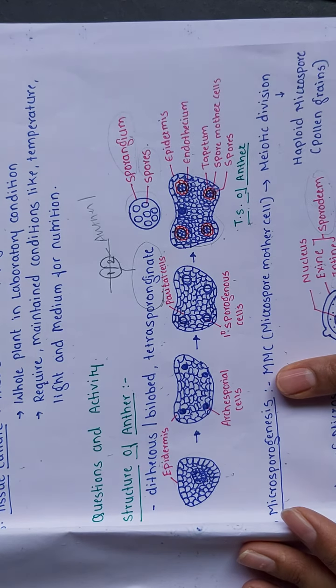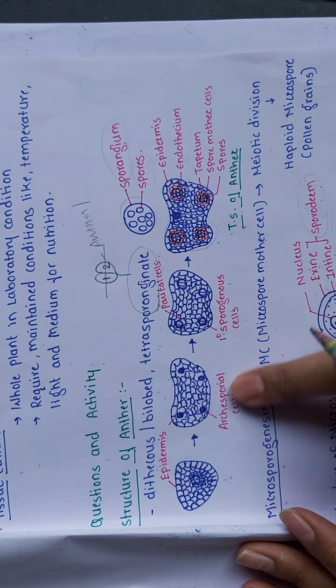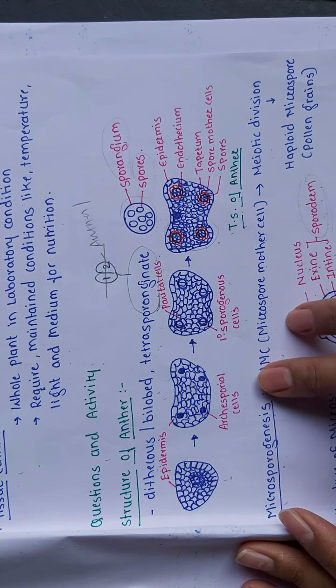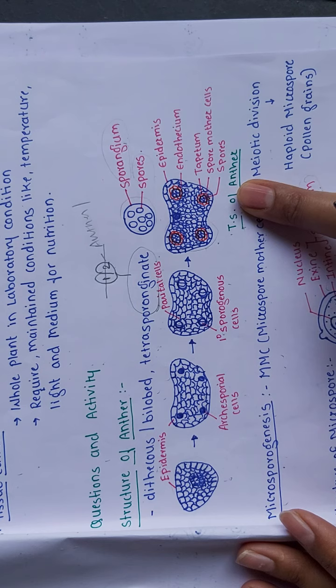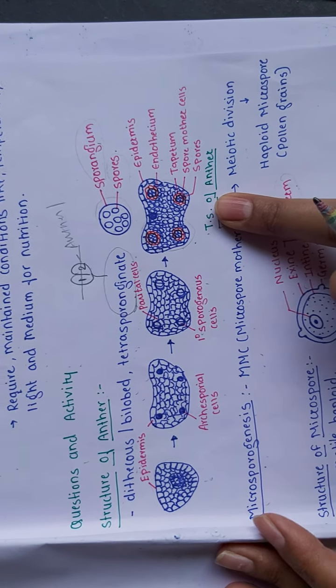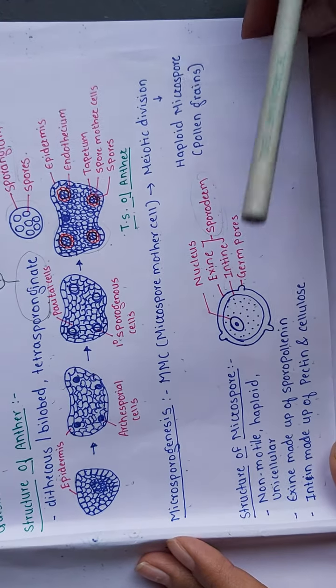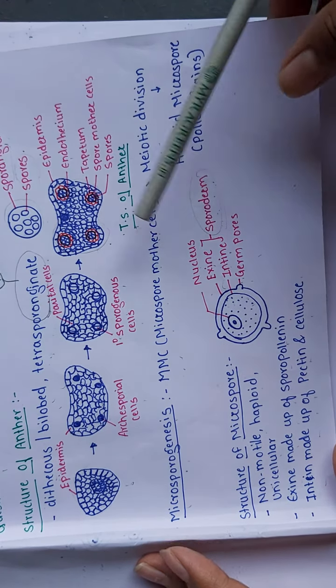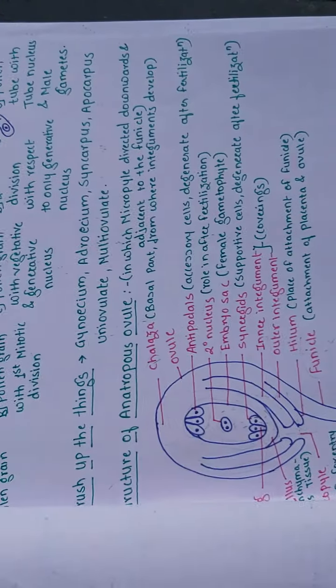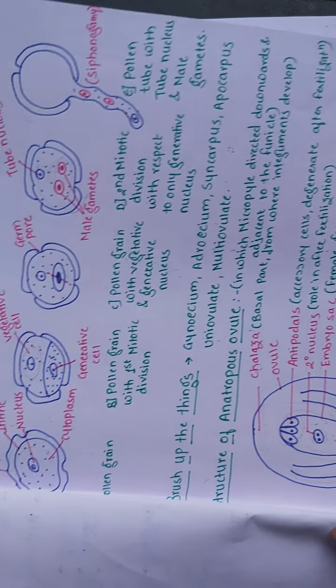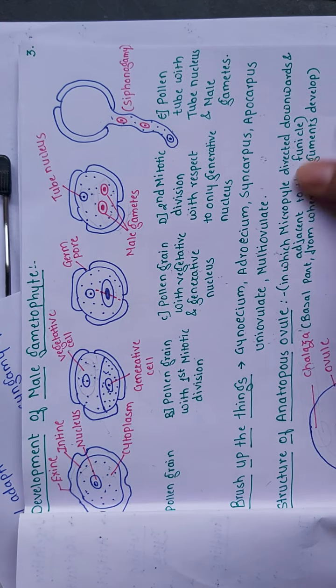Next, the structure of the anther. In that, different terms such as archesporial cells, and after that the TS of the anther. Next, the structure of the microspore, that is the pollen grain. Development of the male gametophyte, hopefully you have done this.